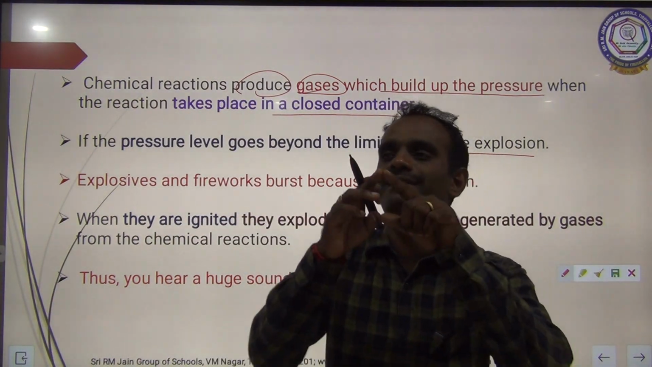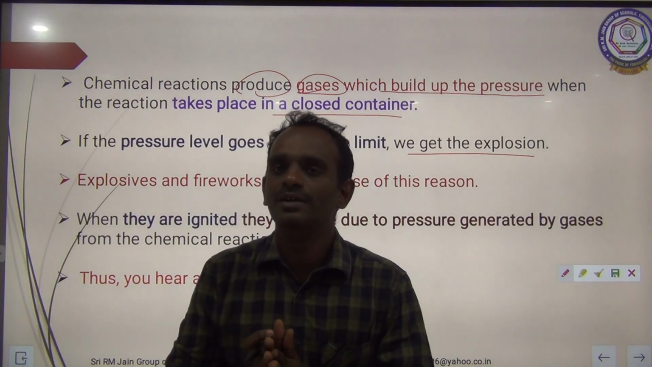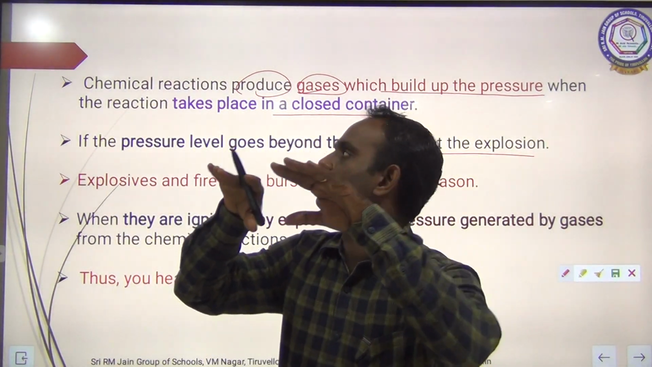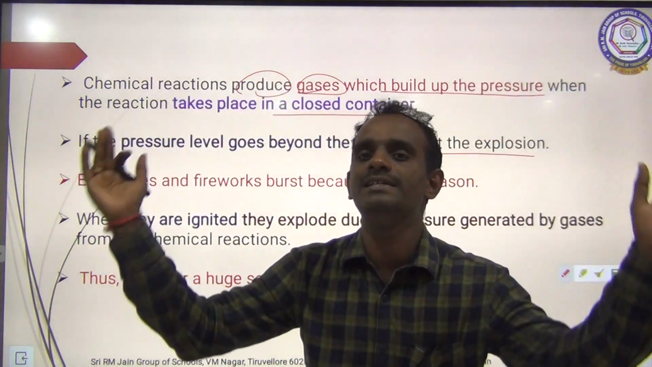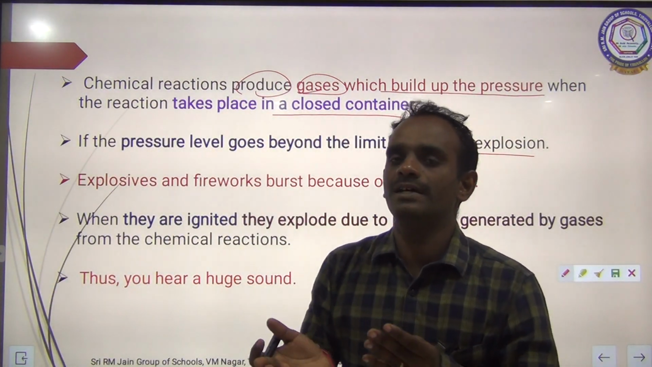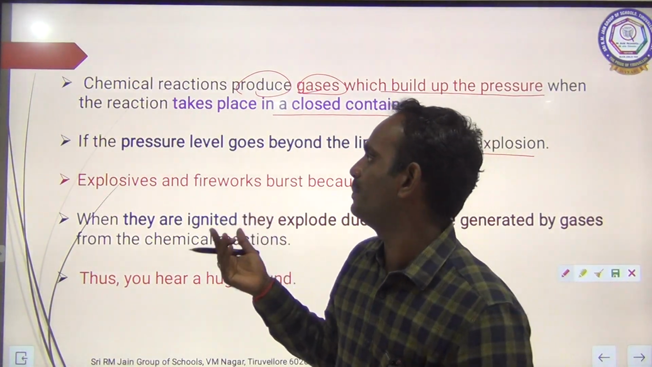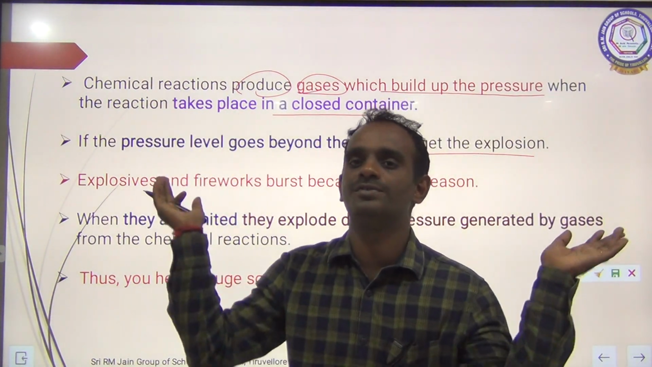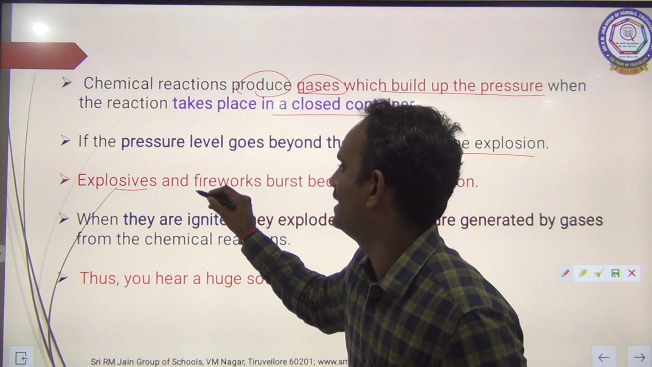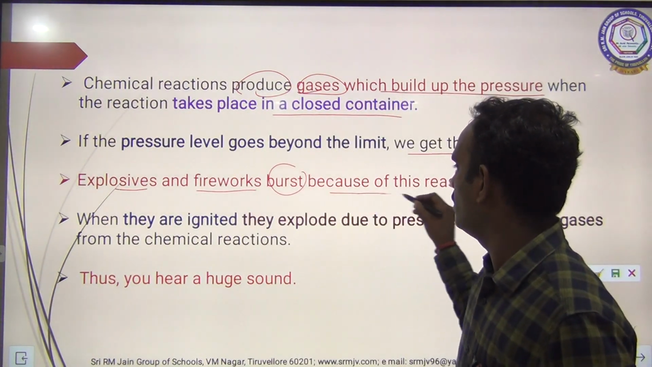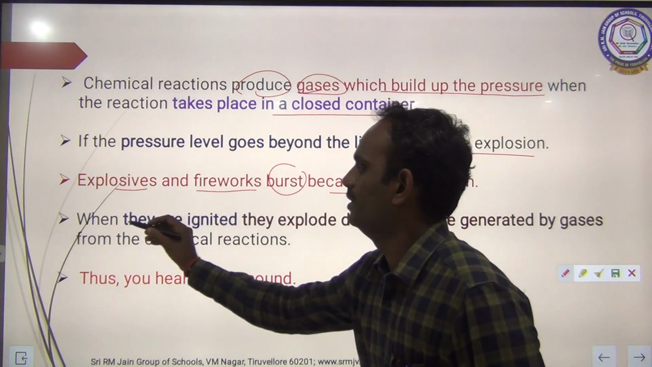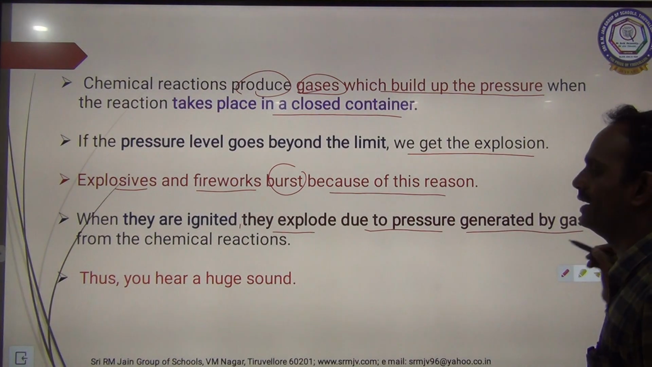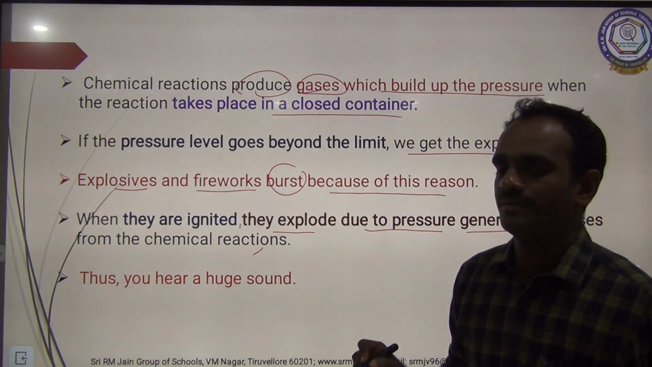If any chemical reaction takes place inside the closed container, during the chemical reaction gas is liberated, and the gases build up the pressure inside the closed container. If the pressure goes beyond the limit, what will happen? Automatically it explodes. See here, the explosives and the fireworks burst because of this reaction. So when they are ignited, they explode due to pressure generated by gases from the chemical reaction.